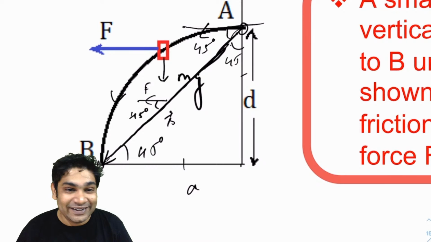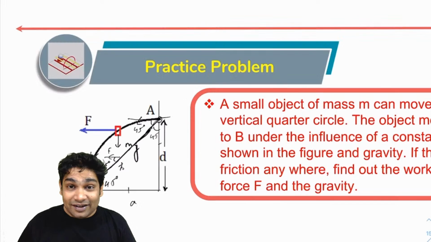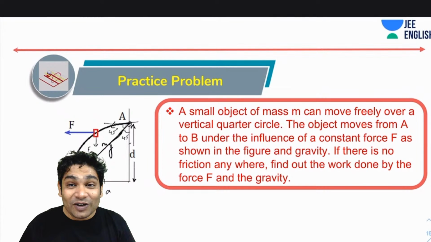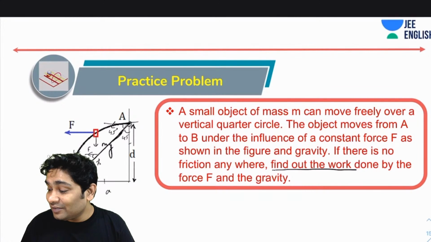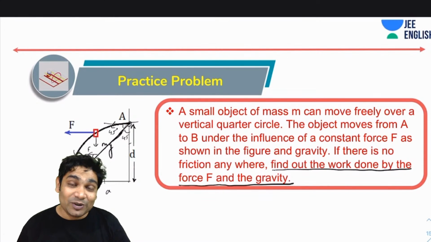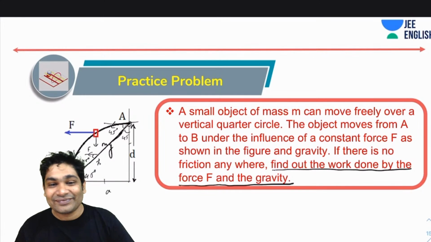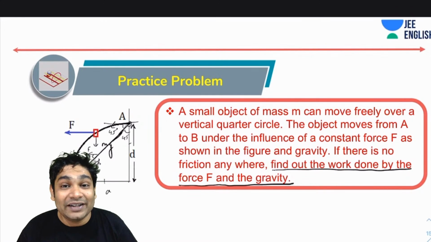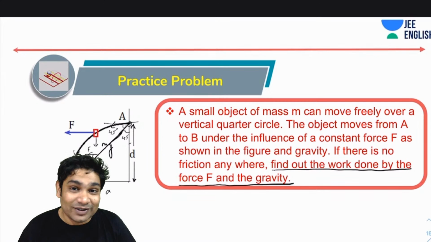So F times D only. Your answer will be F times D. But again, see what had been asked. Find out the total work done by the force F and the gravity. You have to find the total work done by both the forces.